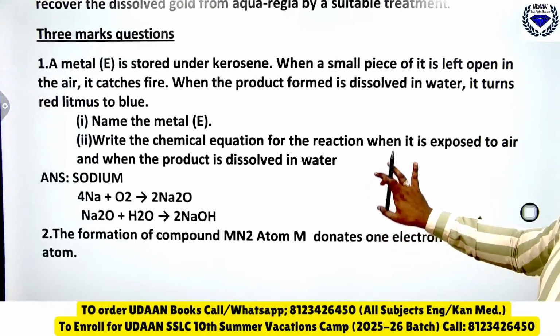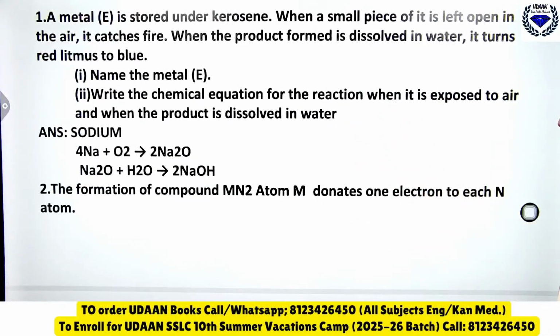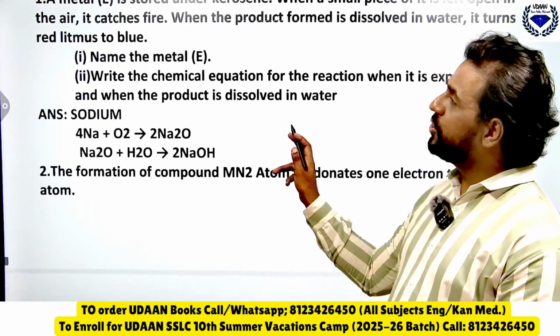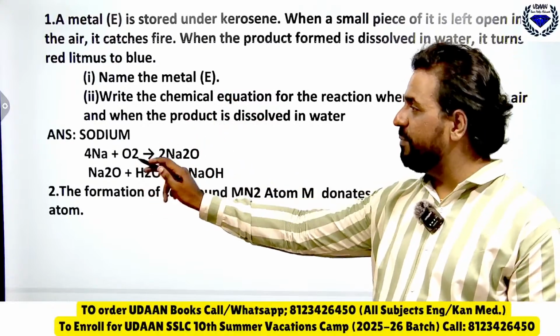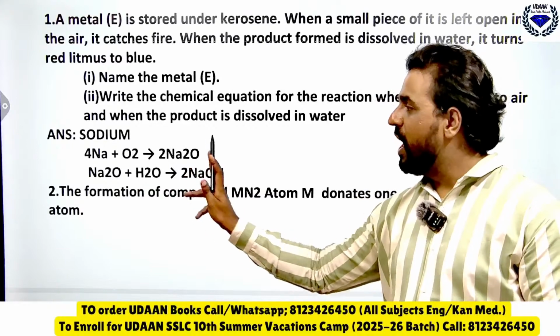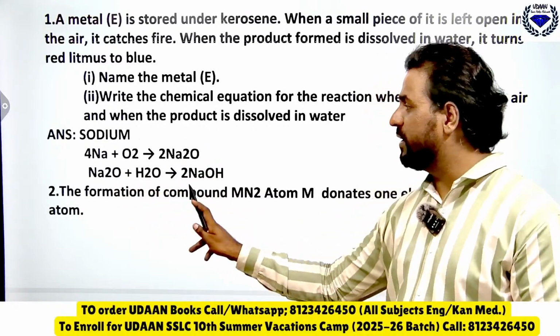Name metal E. Write the chemical equation for the reaction when it is exposed to air and when the product is dissolved in water. So you know that the metal is sodium, and when sodium reacts with oxygen, it will form Na2O. Again Na2O is added to water, it will form NaOH.